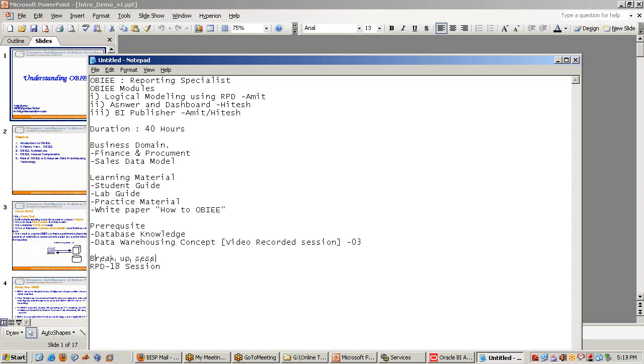Breakup of sessions: there will be 18 sessions on RPD. It is given in the session plan, which I already shared with you people.